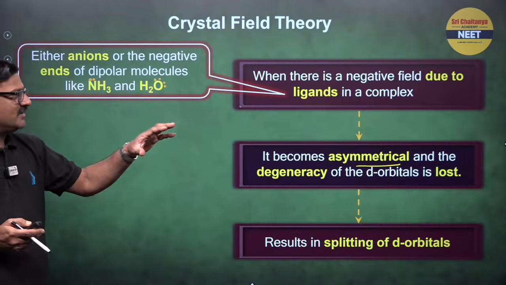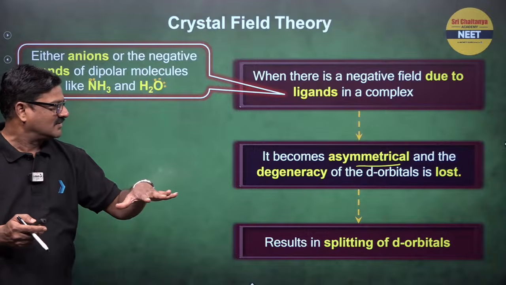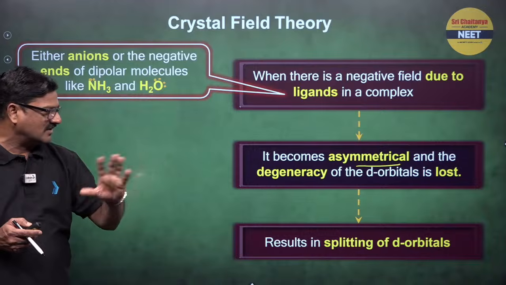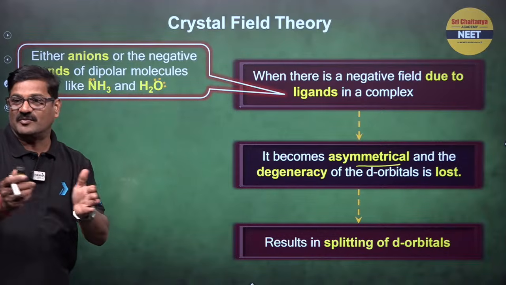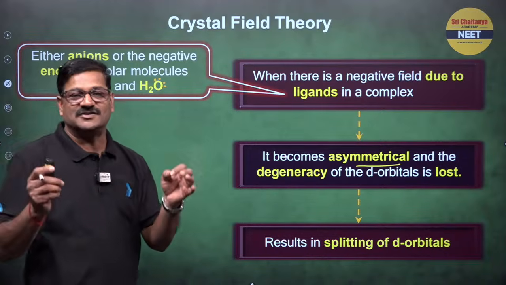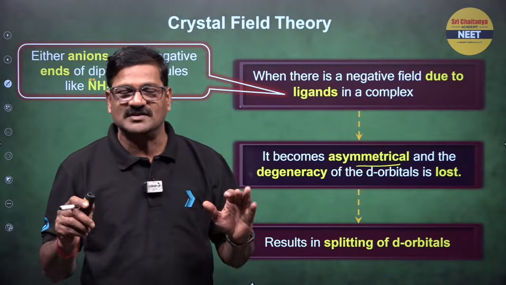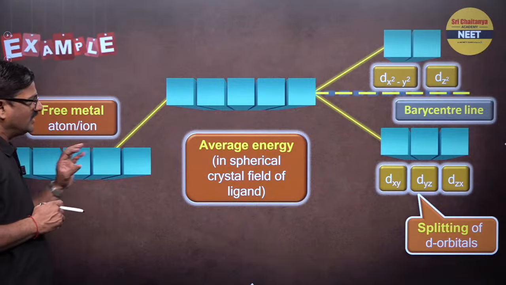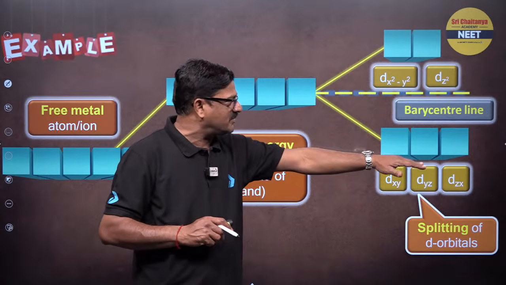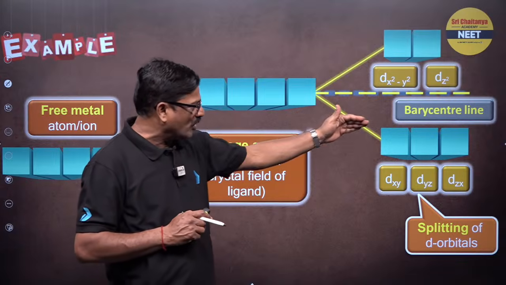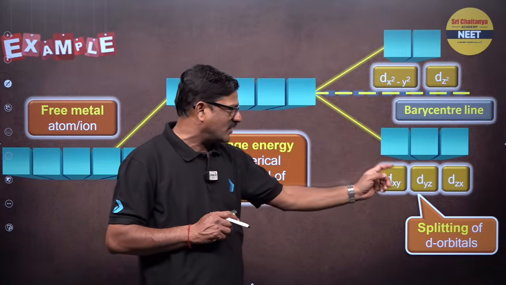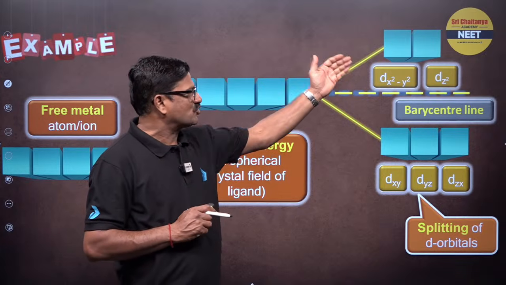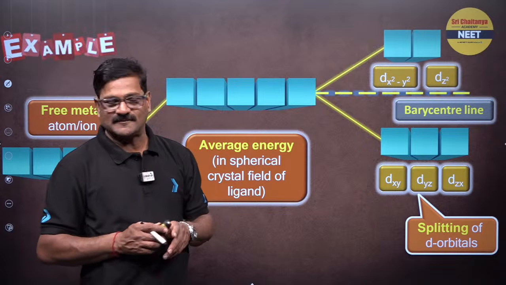When there is a negative field due to the ligand in the complex, it becomes asymmetrical and the degeneracy of the d orbitals is completely lost, resulting in the splitting of the d orbitals. So there will be an energy gap among the d orbitals in these complexes. The d orbitals split into 2 sets of orbitals. The lower set is dxy, dyz and dzx, and the upper set is dx square minus y square and dz square.